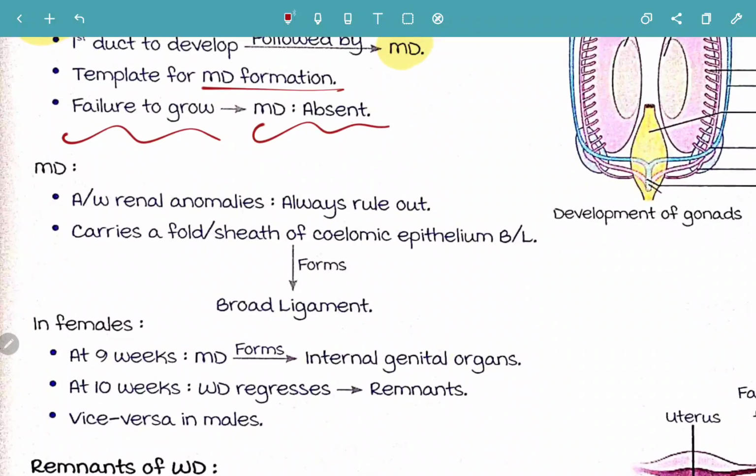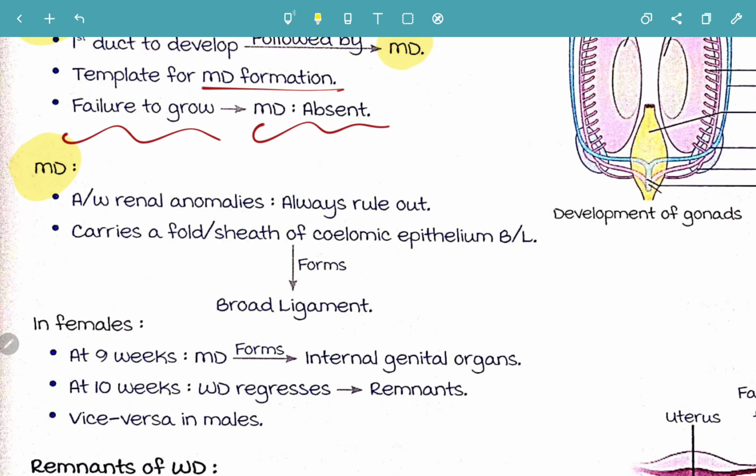Now the Mullerian duct is also associated with some renal anomalies. So if there is any Mullerian duct anomaly, you need to rule out any renal anomaly. Always rule out renal anomalies.